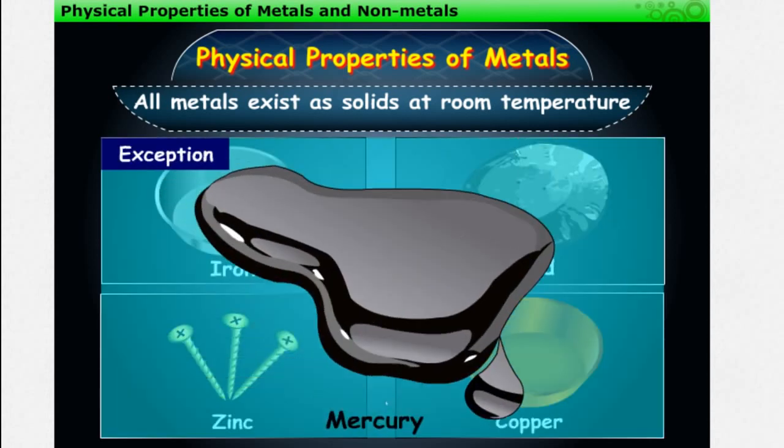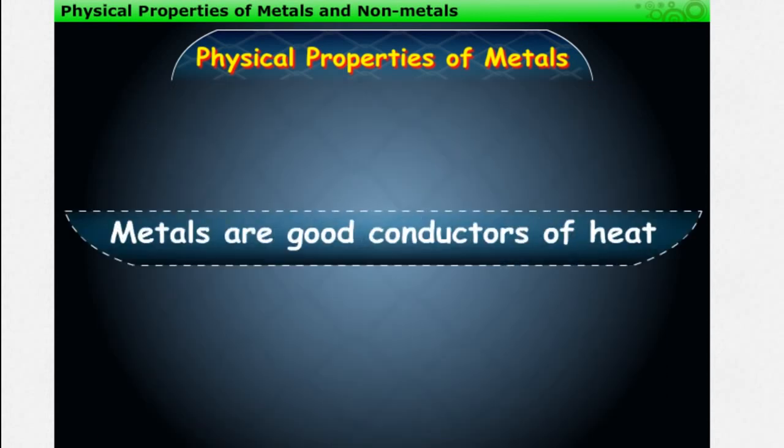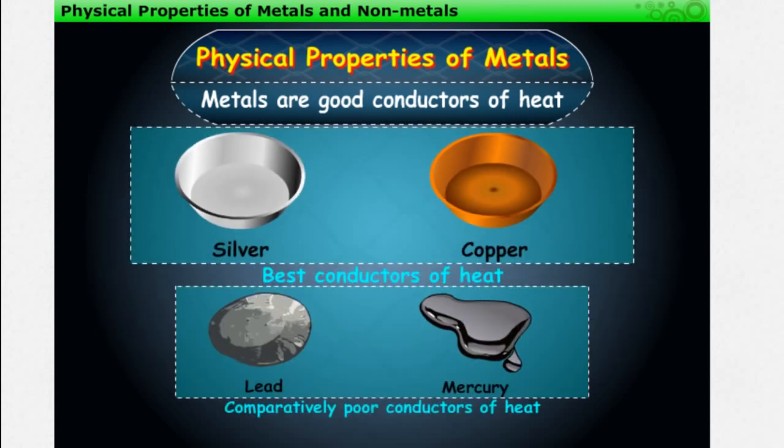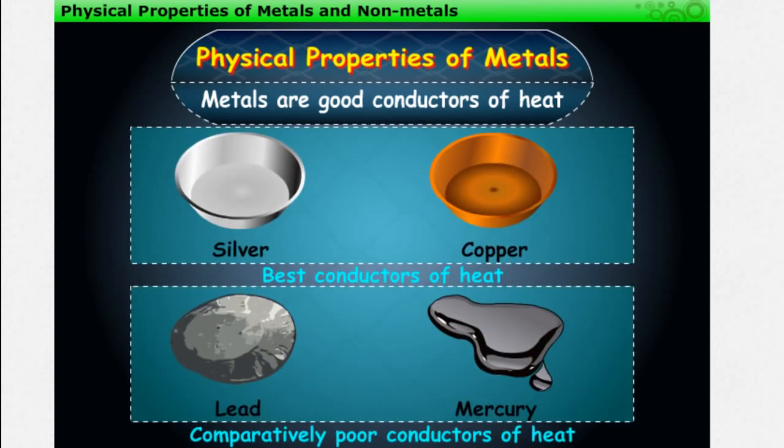Mercury is an exception. Metals are good conductors of heat. Silver and copper are the best conductors of heat, whereas lead and mercury are comparatively poor conductors of heat.